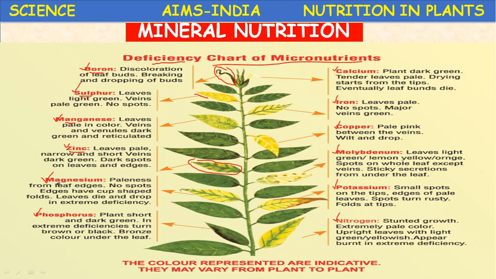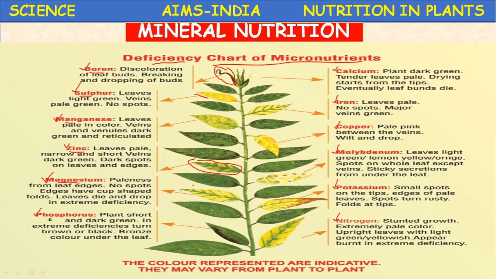Then magnesium. Magnesium also, once again, paleness from the leaf edges. Leaf edges become pale, no spots, edges have cup shaped folds. The cup shaped folds. Leaves become dry and drop in extreme deficiency. That is the symptom of magnesium.